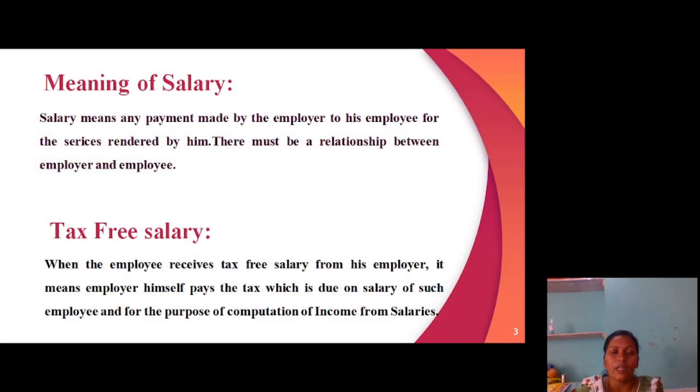Next, first we'll understand what a salary is. A salary is a payment made by the employer to his employee for the services rendered by him, and there must be a relationship between the employer and the employee. A tax-free salary is a salary which an employee receives from his employer free of tax. It means the employer himself has paid the tax which is due on the salary of such employee. For this purpose, computation of income from salary is required.